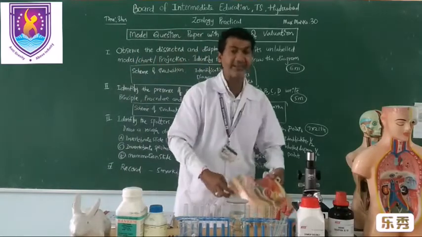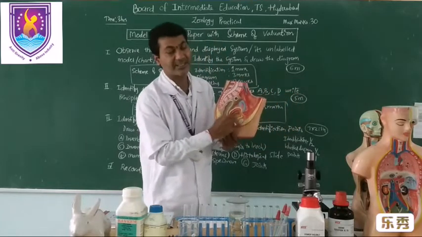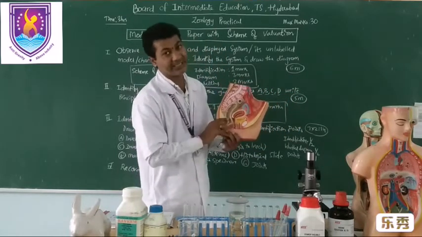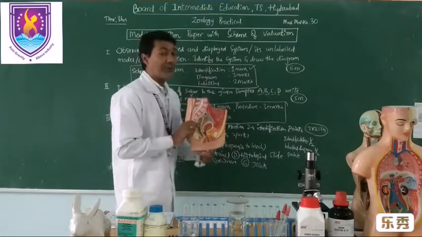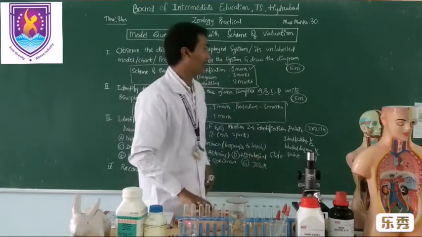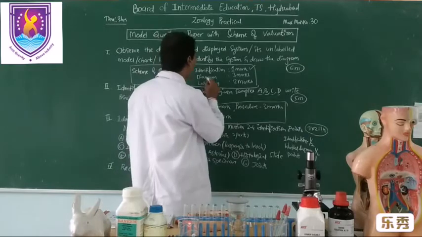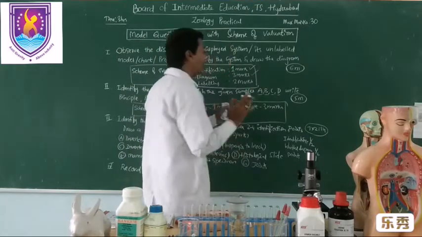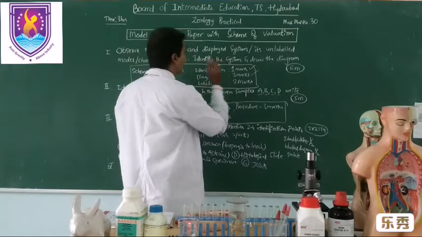For example, if this is given in your examination, you have to identify the female urinogenital system of human beings. For that, you will be awarded 1 mark. Then you have to draw a neat diagram of it. From the textbook, you have to practice before going to the examination, right? The diagram should be very neat, crystal clear. For that, you will get 3 marks.